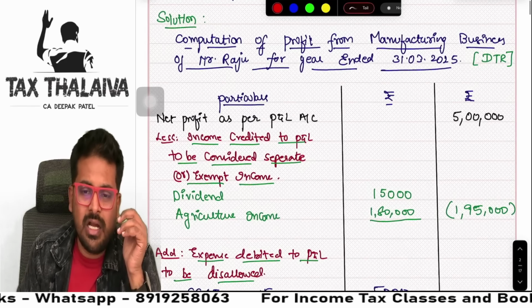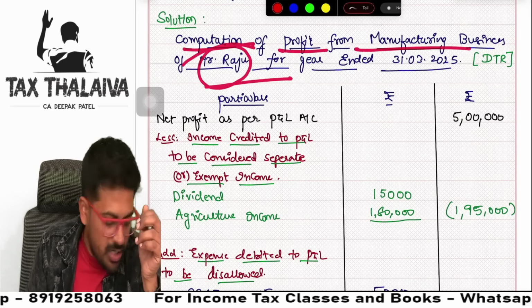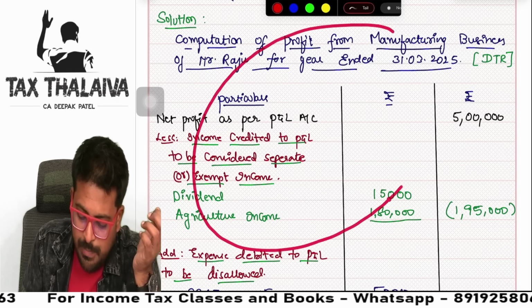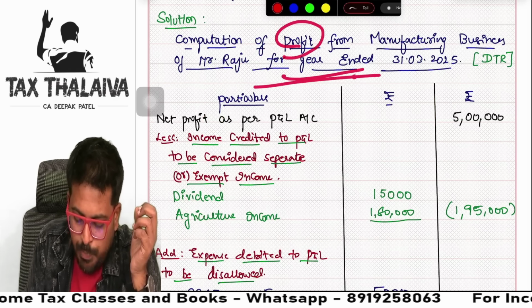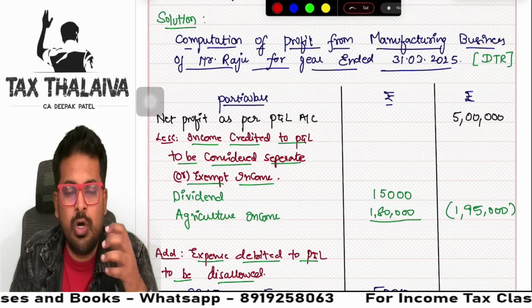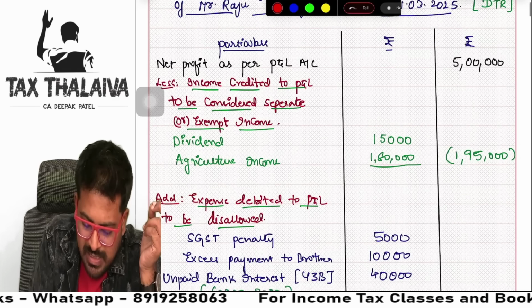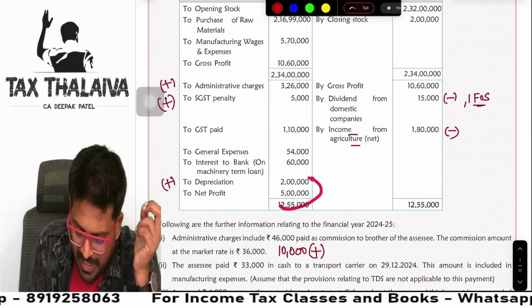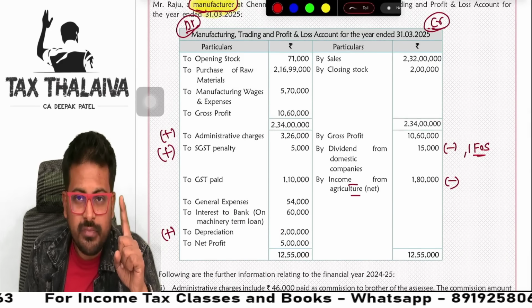So always start like this, guys. Computation of profit from manufacturing business of Raju. This is the PGBP head income which you are computing here. I've written the default tax regime also mentioned there. You will also be mindful. Next, always start with the profit and loss account profit, guys. You look at this 5 lakhs of profit. Start with that.